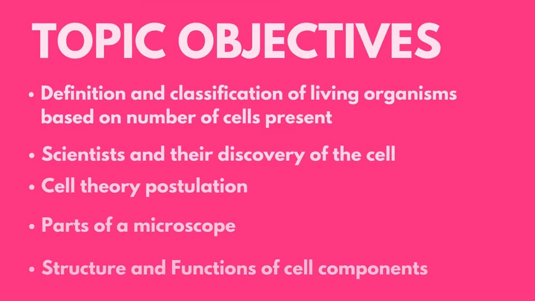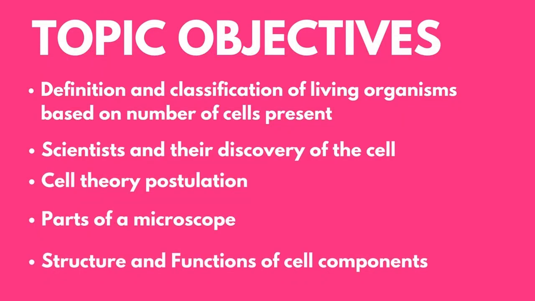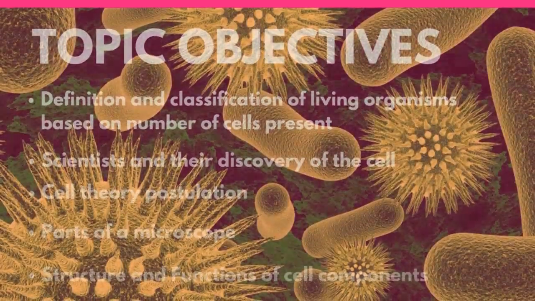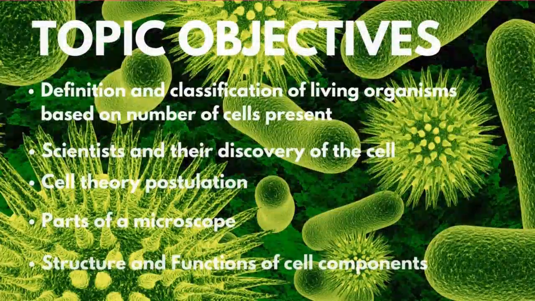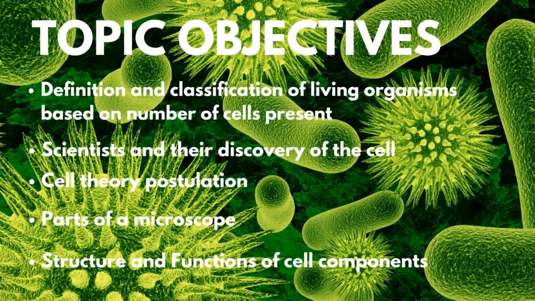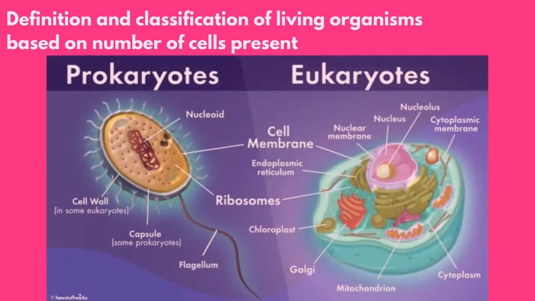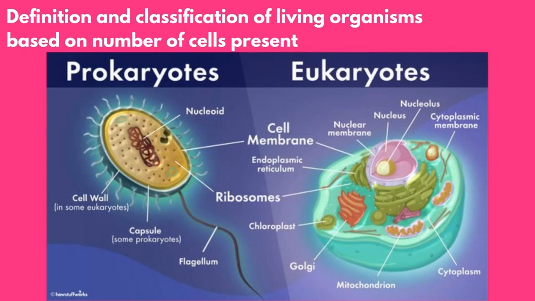Now, in today's topic, I'll be taking you through the objectives, definition, and classification of living organisms based on number of cells. We're also going to look at the scientists who were involved in the discovery of the cell. We'll also be looking at the cell theory postulation. There are about three of them. We'll be looking at parts of a microscope. There are about two types of microscope we'll be looking at. We'll also be looking at the structure and function of cell components such as the mitochondria, the lysosome, and the rest.